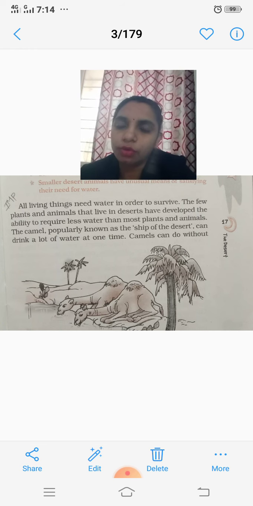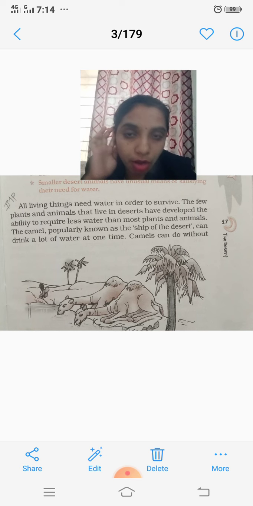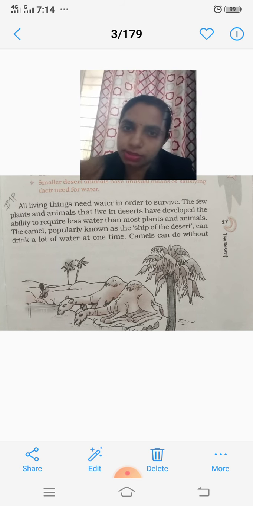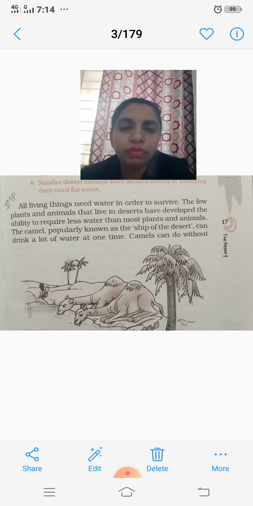So here we are going to take information in the first paragraph about the camel, how the camel lives in the desert. All living things need water in order to survive. The few plants and animals that live in the desert have developed the ability to require less water than most plants and animals.